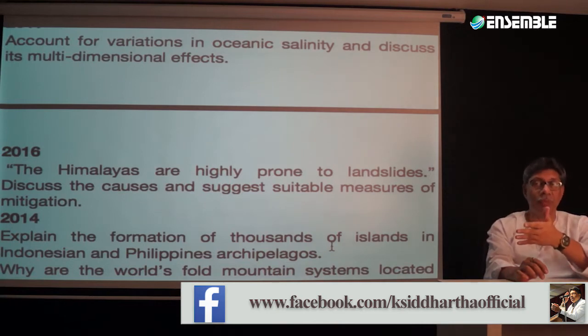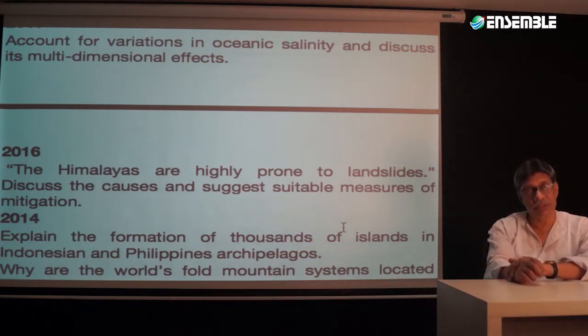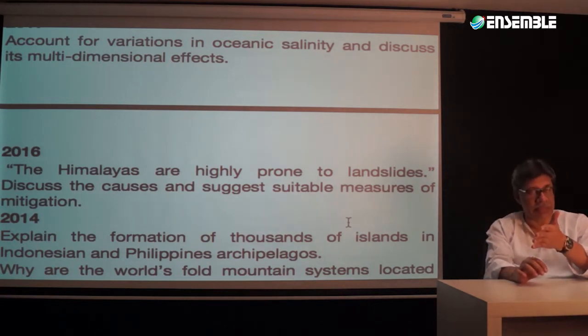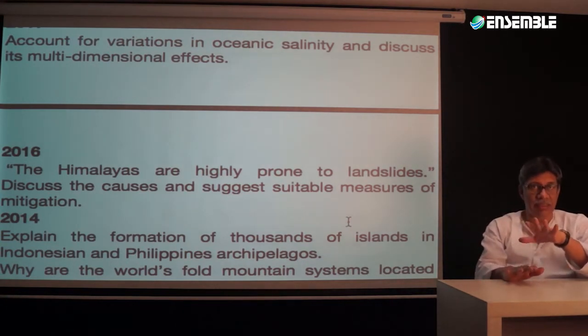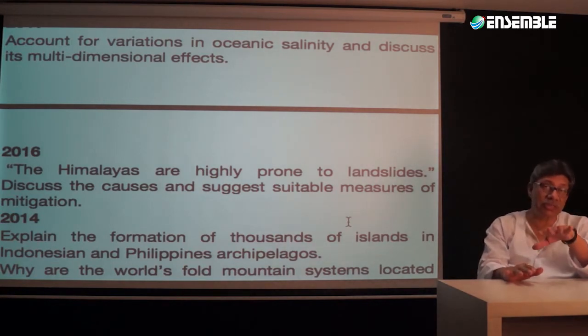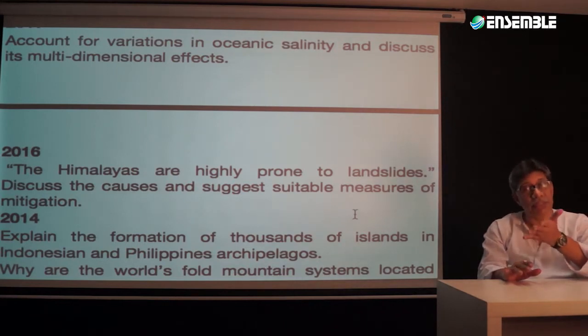When we talk about principles, topics like salinity and ocean currents become part of the principles of physical geography. Whatever the syllabus may be, maybe someone has interpreted it in a different manner, or the wording in the syllabus is not correct. It should have been principles of physical geography.